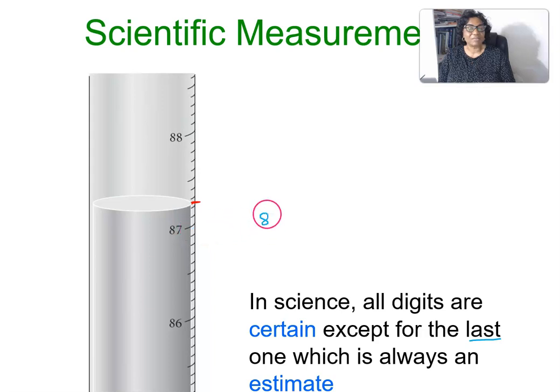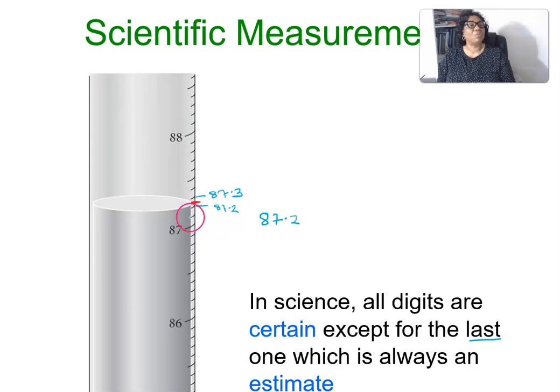We'll write 87. And you see, we can see 87.1 and 87.2. This is 87.2. We cannot say the volume of the liquid is 87.2 because it is in between 87.2 and 87.3.